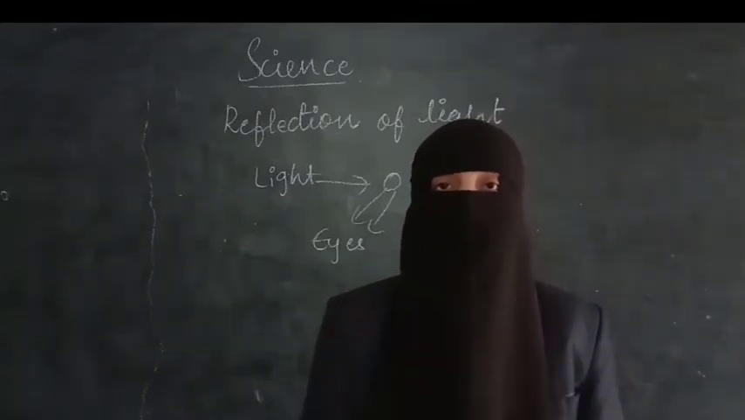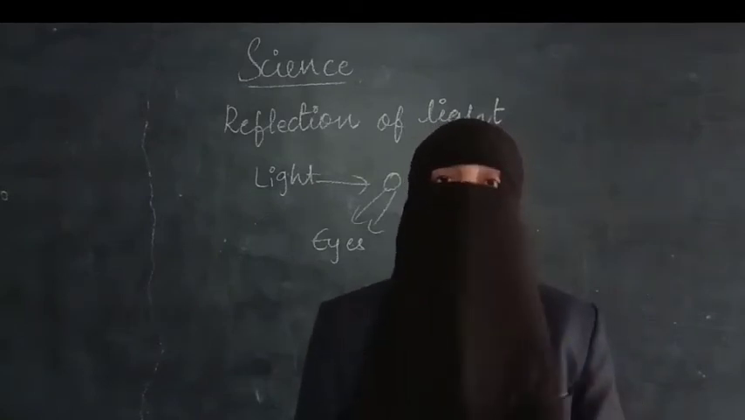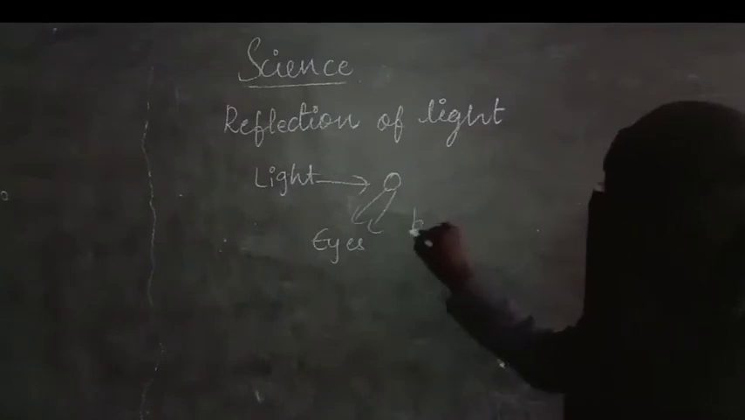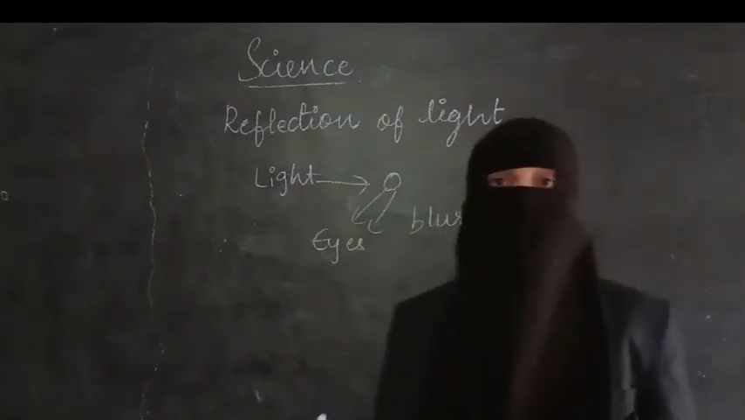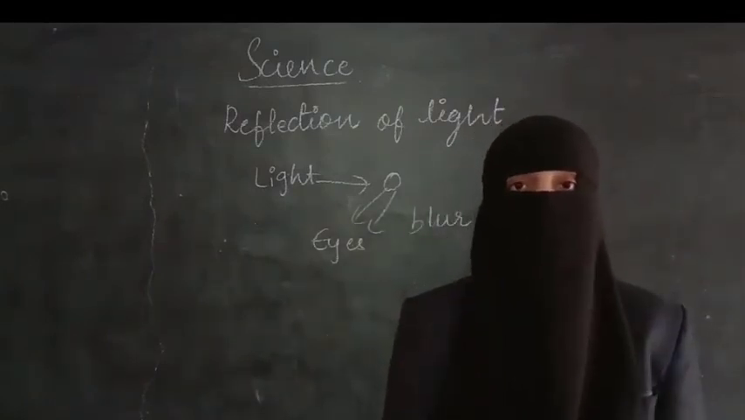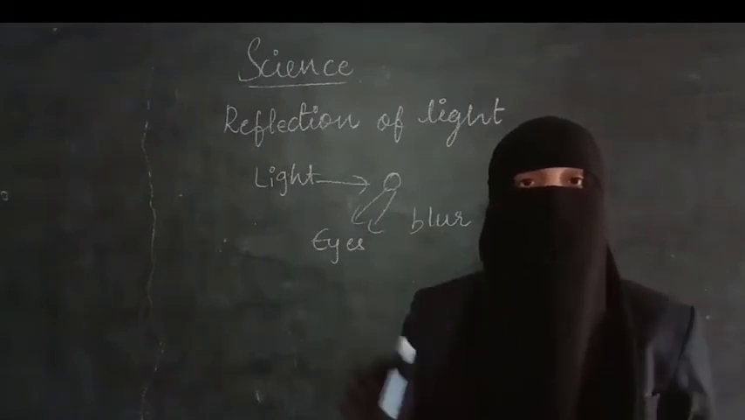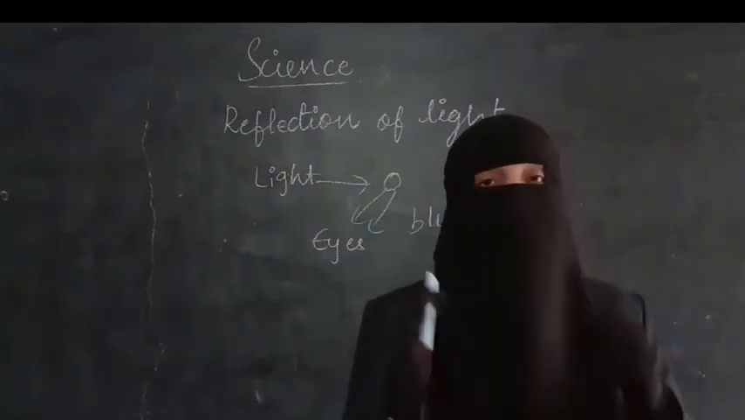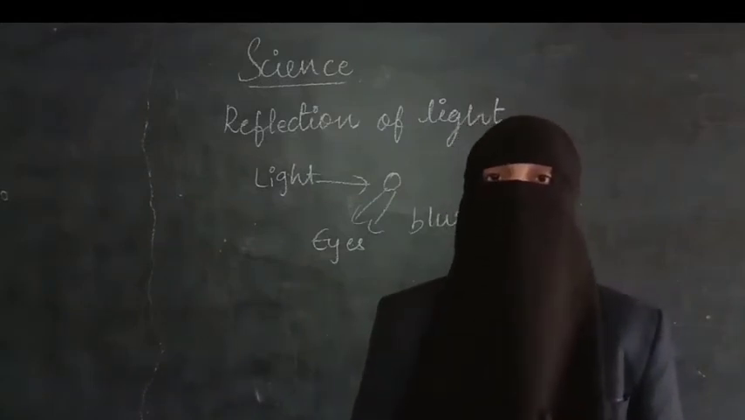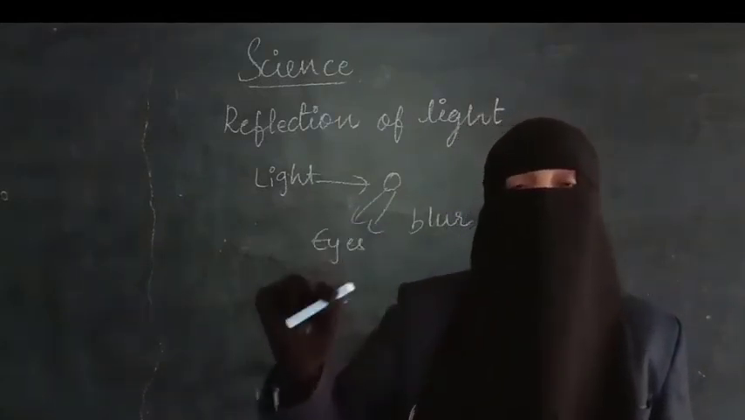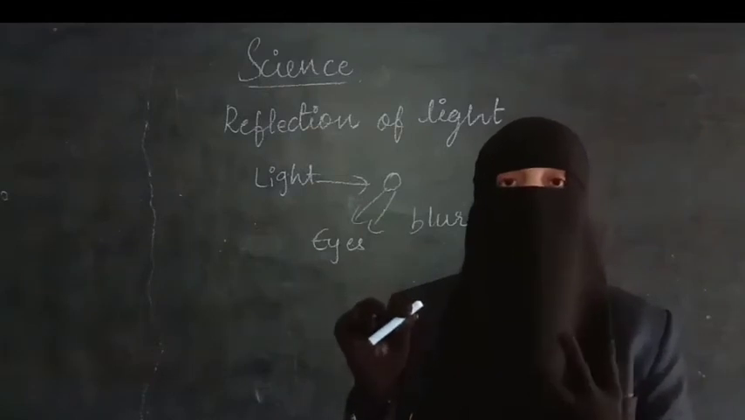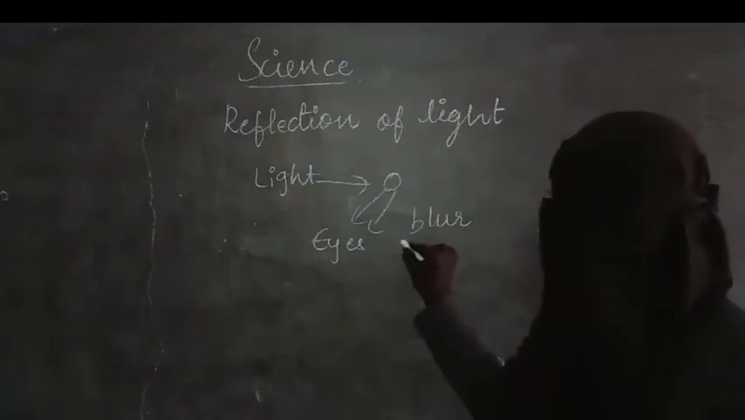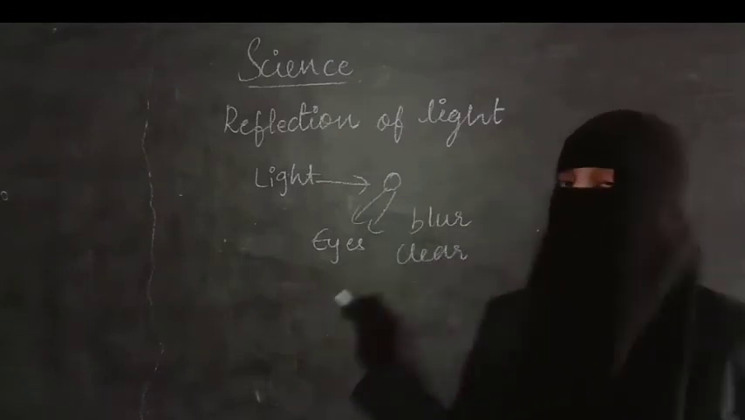In this case, you will observe that your image is seen, but it is not clear. It will be a blurry image. You can't see your features properly. That means the image is blurred when you focus the light on the mirror. Now, in the second case, you have to focus the light on yourself. Take the torchlight and focus it on yourself. What happens here? You can see your clear image.